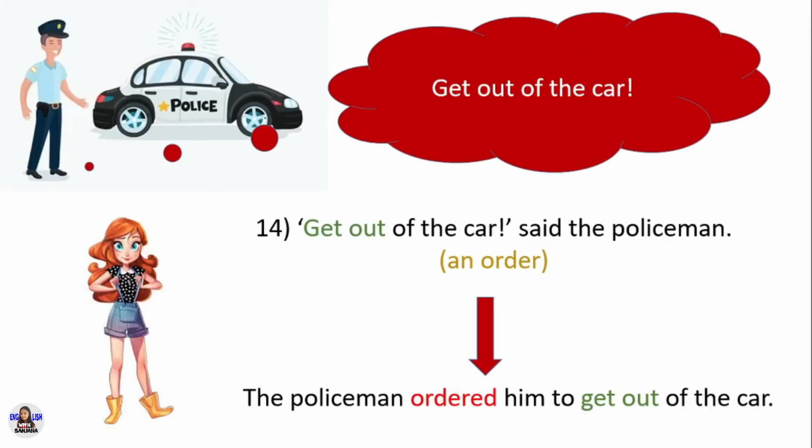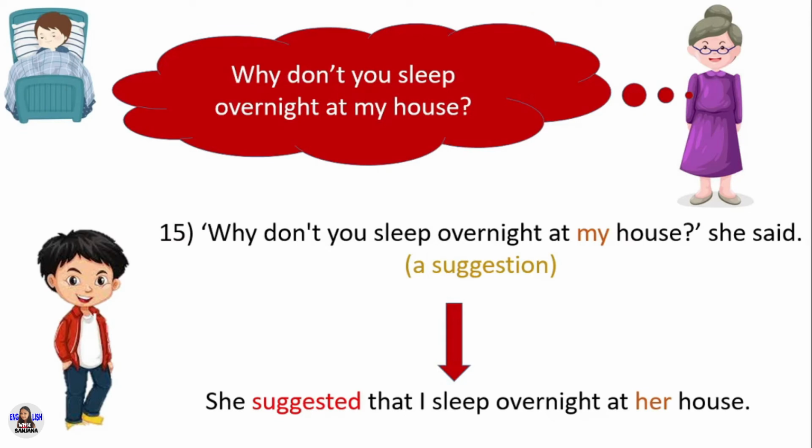Get out of the car, said the policeman. In direct speech, this is an order, so you can use ordered as the reporting verb. In reported speech, the policeman ordered him to get out of the car. Why don't you sleep overnight at my house? She said.